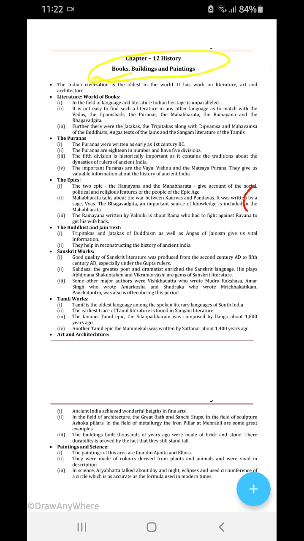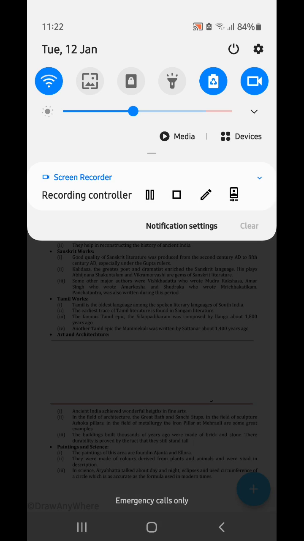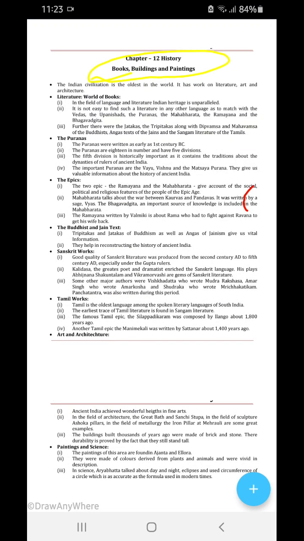Further, there were the Jatakas, the Tripitakas, with the Dipavamsa and the Mahavamsa of the Buddhists, the Angas, the texts of the Jains, and the Sangam literature of the Tamils. So in addition to the Vedas and Puranas, there were the Jatakas and Buddhist literature, the Tripitakas, the Angas, and the Sangam literature that was developing in the south. Now we read about everything, so let's start.